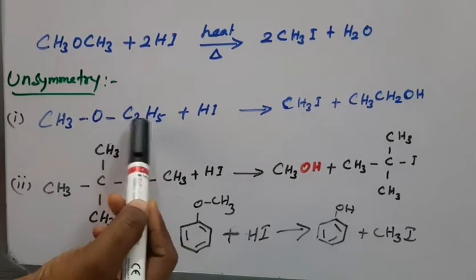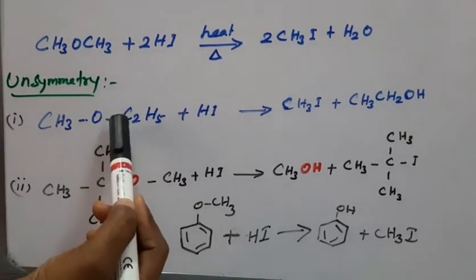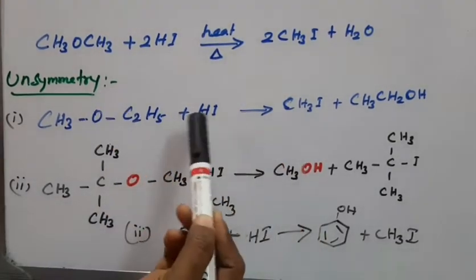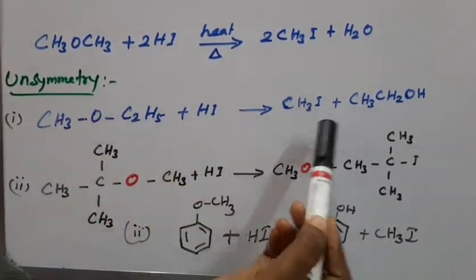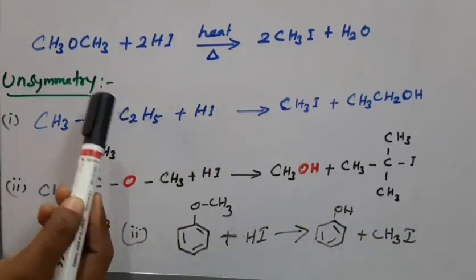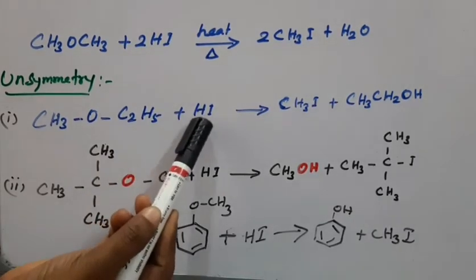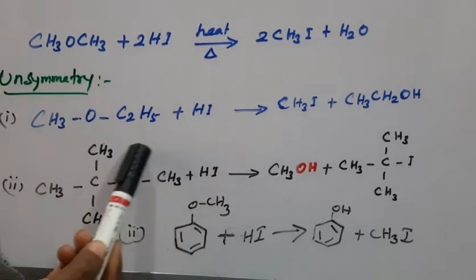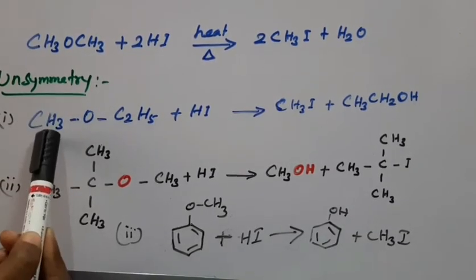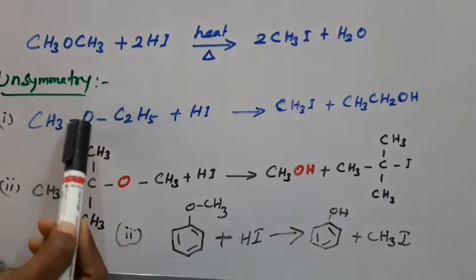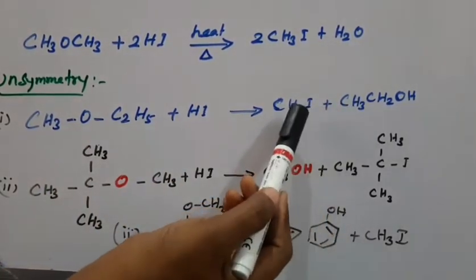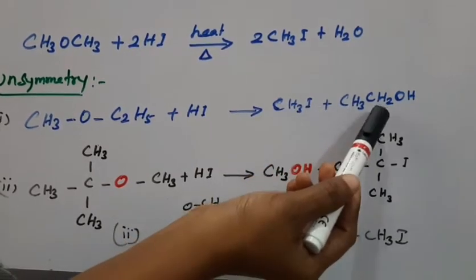The hydrogen goes to form the larger alkyl group. So what do we get? CH3I, alkyl iodide, plus CH3CH2OH. Okay, remember this well. In unsymmetric conditions with hydrogen iodide, the iodine adds to the smaller alkyl group and the hydrogen adds to the larger alkyl group. Right? So this is your product: alkyl iodide as well as the alcohol.